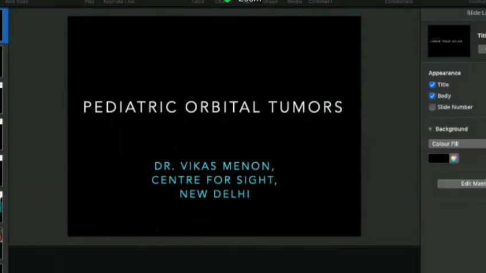At the present moment, he is a senior consultant in the Department of Ophthalmic Plastic Surgery and Oncology Services at the Center for Sight, New Delhi, for the last 12 years. He has extensive experience in the management of all kinds of ocular tumors, and he's going to talk to us about pediatric ocular tumors. Over to you, Vikas.